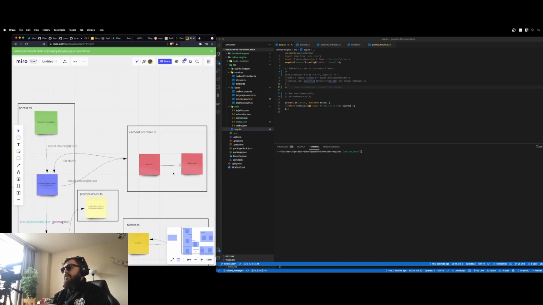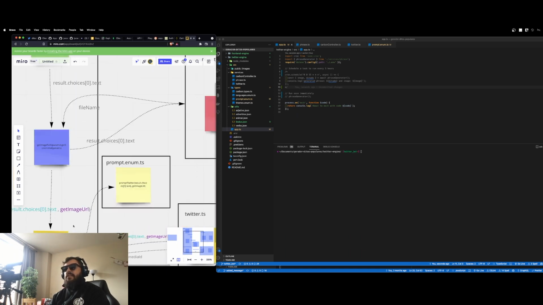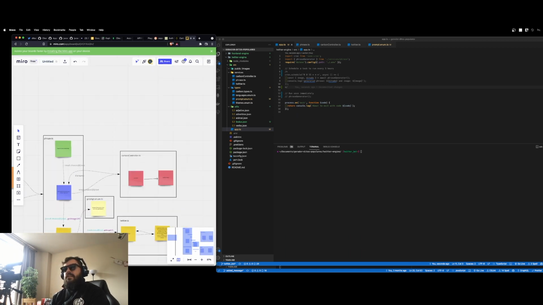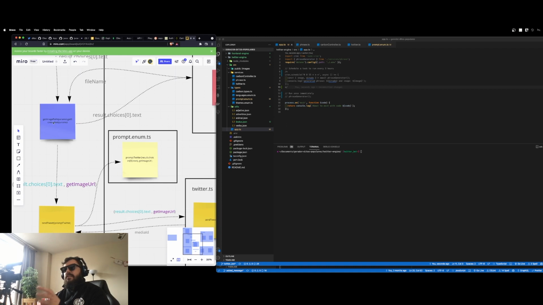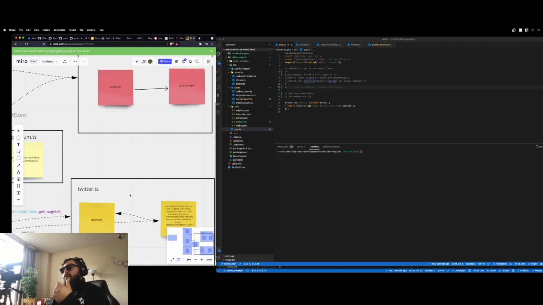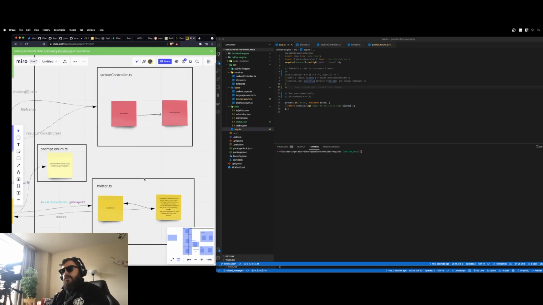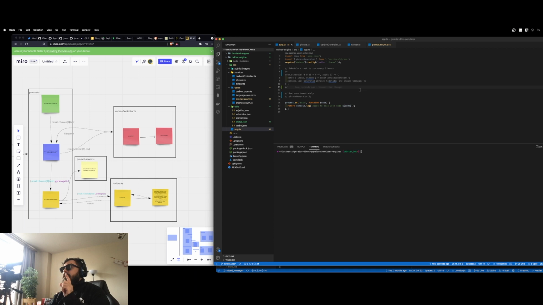So the Carbon controller generates the image, saves it on my public images, and then after that I go here and I get the blob and the image URL, and then I send to my Twitter TS where I upload the image, and then send the tweet as well. So there you have it, and now here I'm going to run it once.